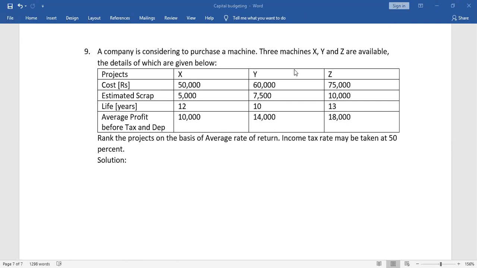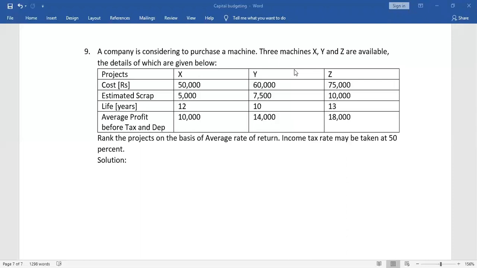That is known as the residual value or the estimated scrap value. So the scrap value for machine X is rupees 5,000, while its cost today will be 50,000 if we purchase it.